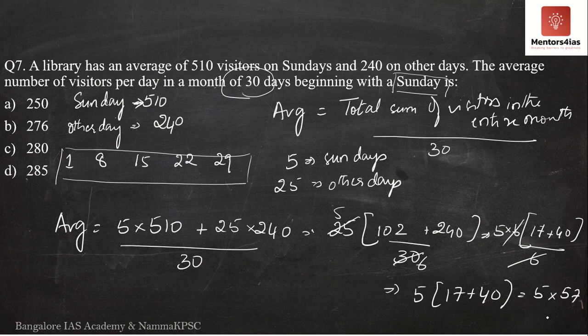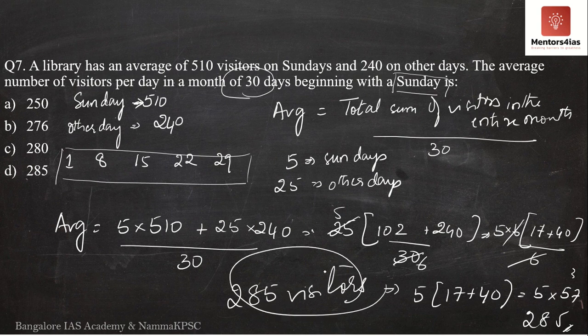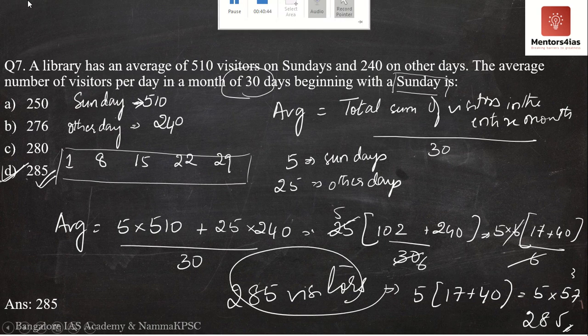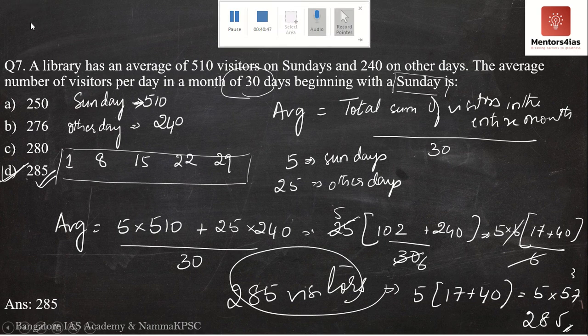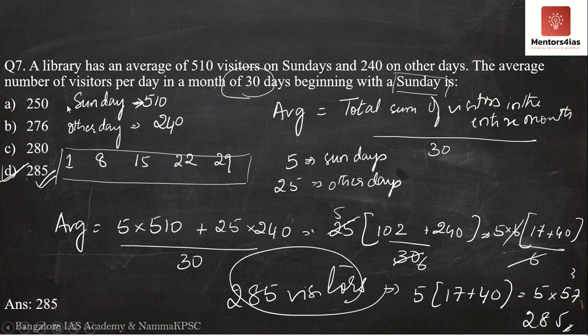So what do we have here? 7 fives are 35, 5 fives are 25, 25 plus 3, 285. Meaning, in a month of 30 days starting with a Sunday, on an average every day you will have 285 visitors. Therefore, the correct answer is 285. The correct option is option D. So now let us move on to the next question.